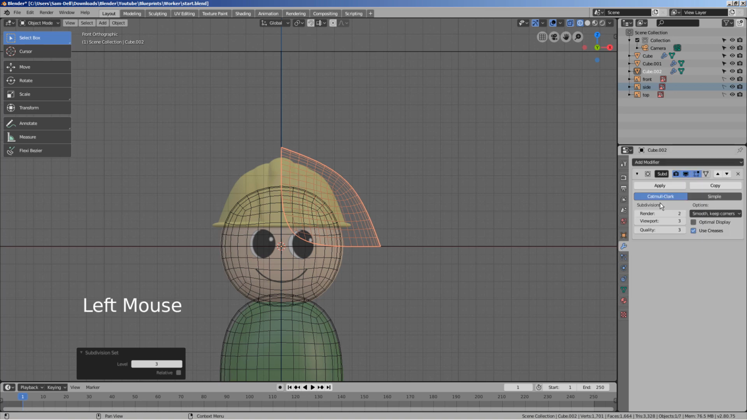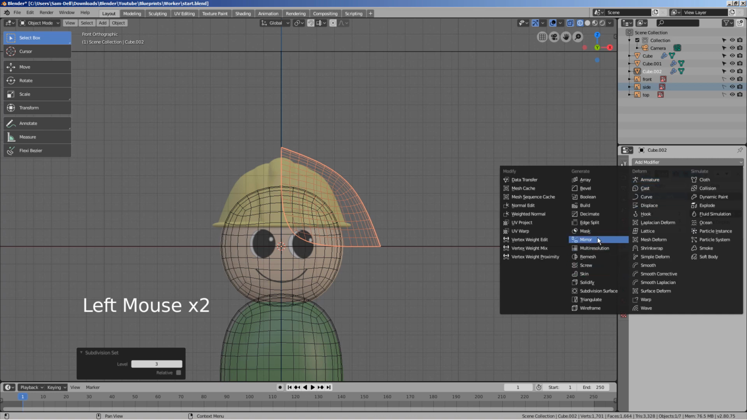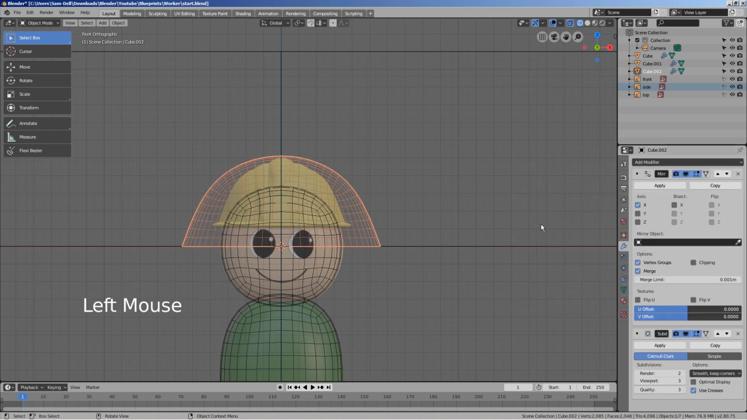We need to mirror and subdivide this mesh. Remember to keep the mirror modifier at the top of the modifiers list, because if the subdivision goes above the mirror modifier, distortions will occur in the mesh.